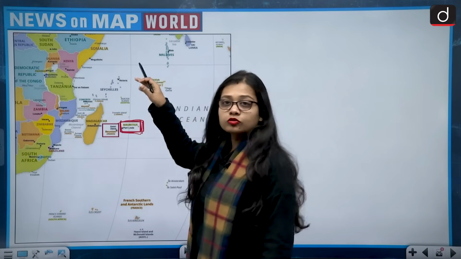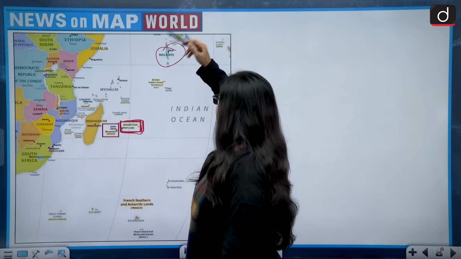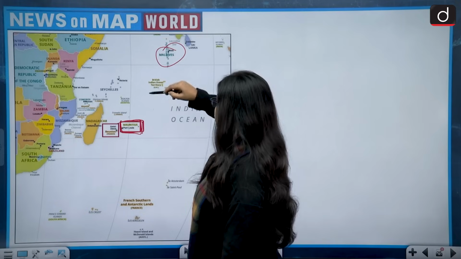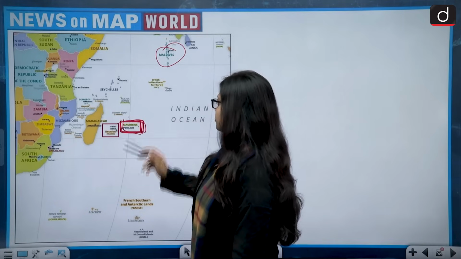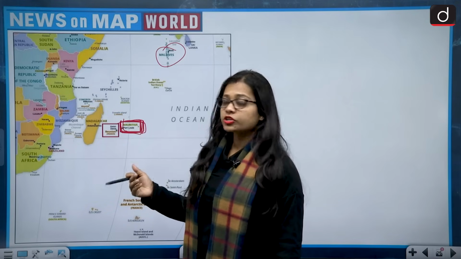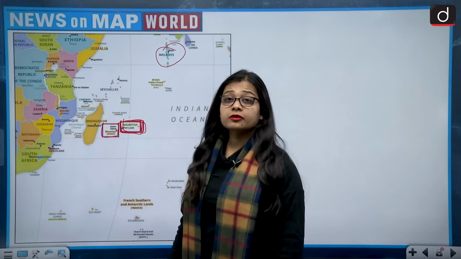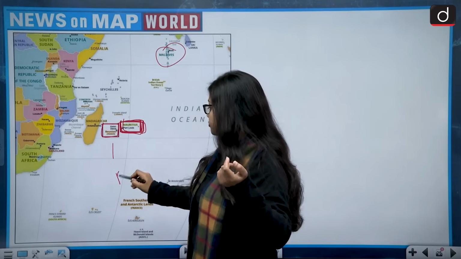Mauritius lies to the south of India. South of India is also Maldives. See, this is Maldives, and to the south of Maldives is Mauritius. And there is one more island situated very close to Mauritius, that is Reunion Island. And Reunion Island belongs to a country, that is France.